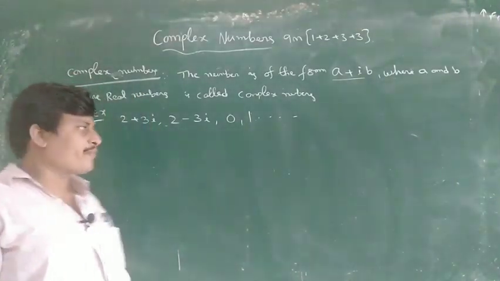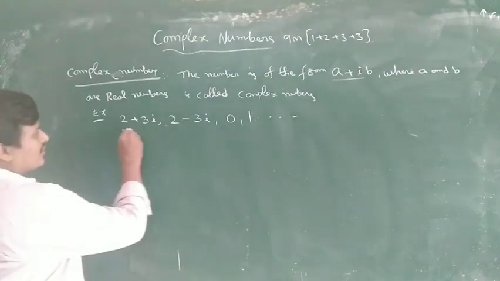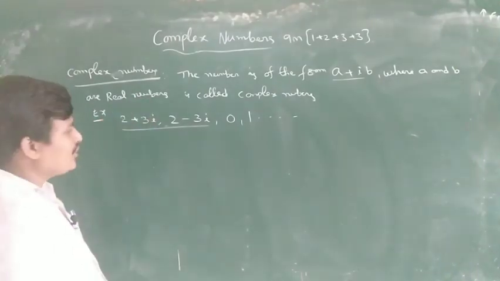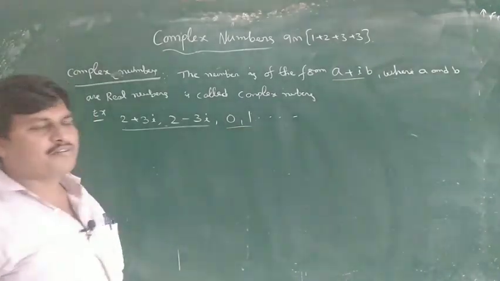1 is a complex number, real number, rational number, irrational number, integer, whole number, natural number, all of them. Okay. So, sir, what is the definition? The definition is: a plus ib form is called a complex number. That is the meaning. So, 0 is not of the form a plus ib?